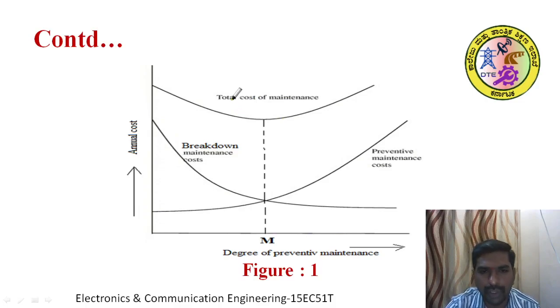If you observe this area, it shows that your total cost will be minimum. This is the minimum total cost compared to this point and this point. This is the portion we need to select in an industry, to have optimum maintenance cost. This is called the economics involved in preventive maintenance cost.